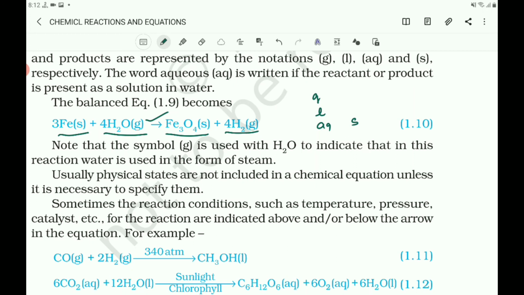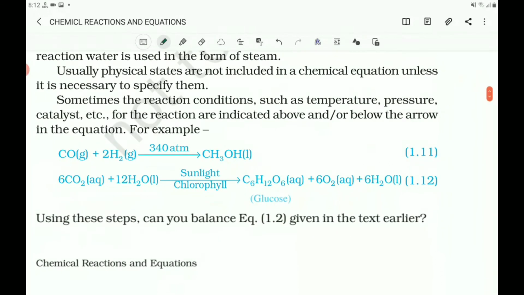Usually physical states are not included in a chemical equation unless it is necessary to specify them. Sometimes the reaction conditions such as temperature, pressure, catalysts etc. are mentioned. Take the example here: carbon dioxide gas, water, hydrogen is also a gas, and the reaction takes place at an atmospheric pressure of 340.